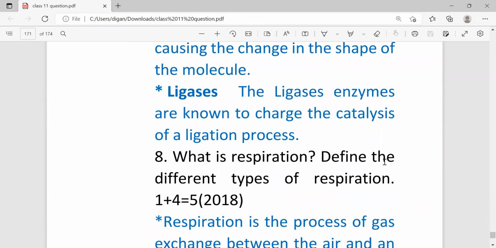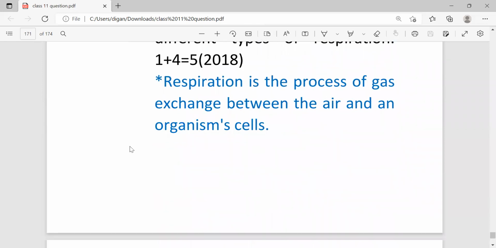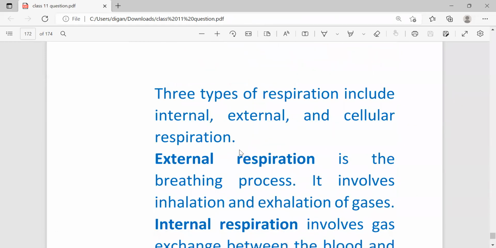Next question, what is respiration? Define the different types of respiration. So respiration is the process of gas exchange between air and an organism's cells. There are 3 types of respiration: external, internal, and cellular respiration.